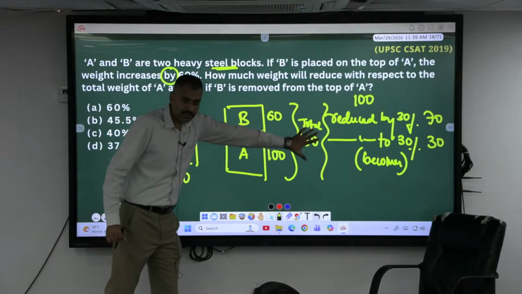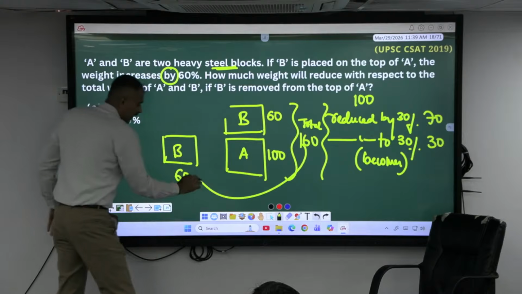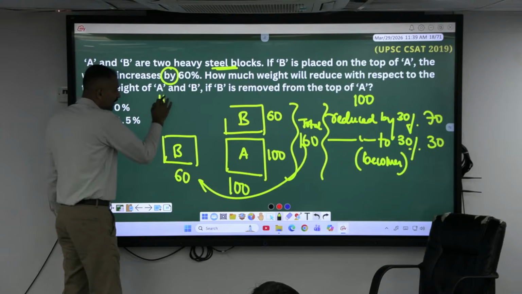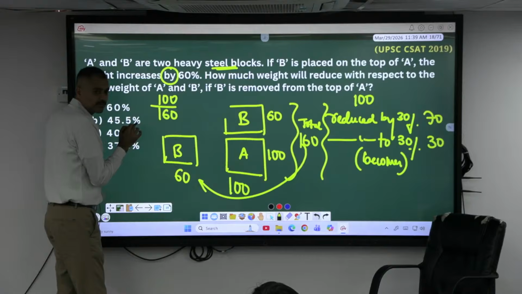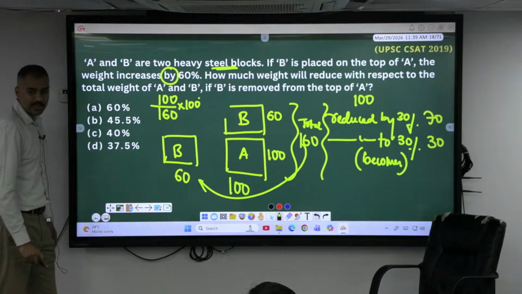160 total. Okay, I have taken out 60, out of which how much is reduced? 100. From where is it reduced? From 160. Okay, this is the comparison, right? But he is asking in what? Percentage, into 100. Isn't it? Okay, yeah. What is the value?